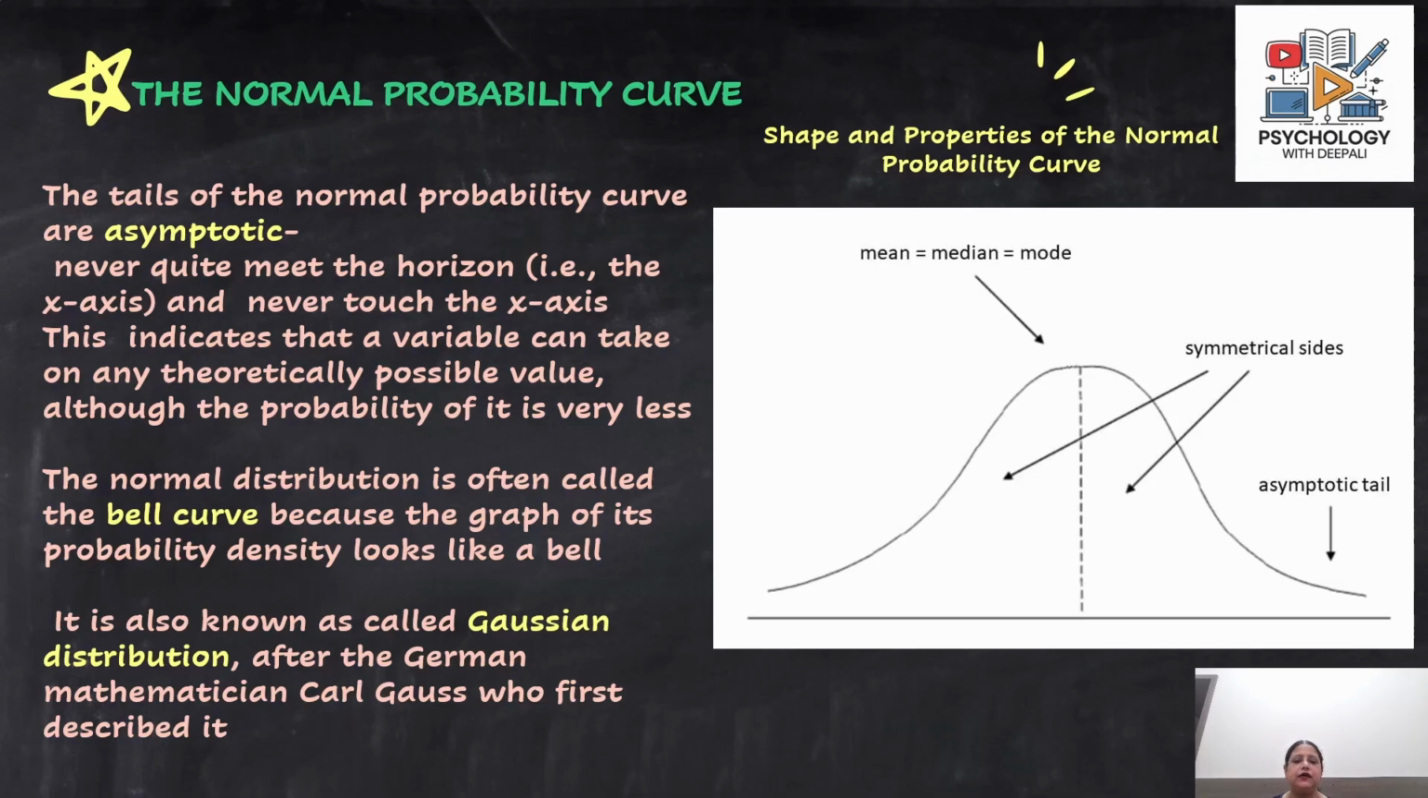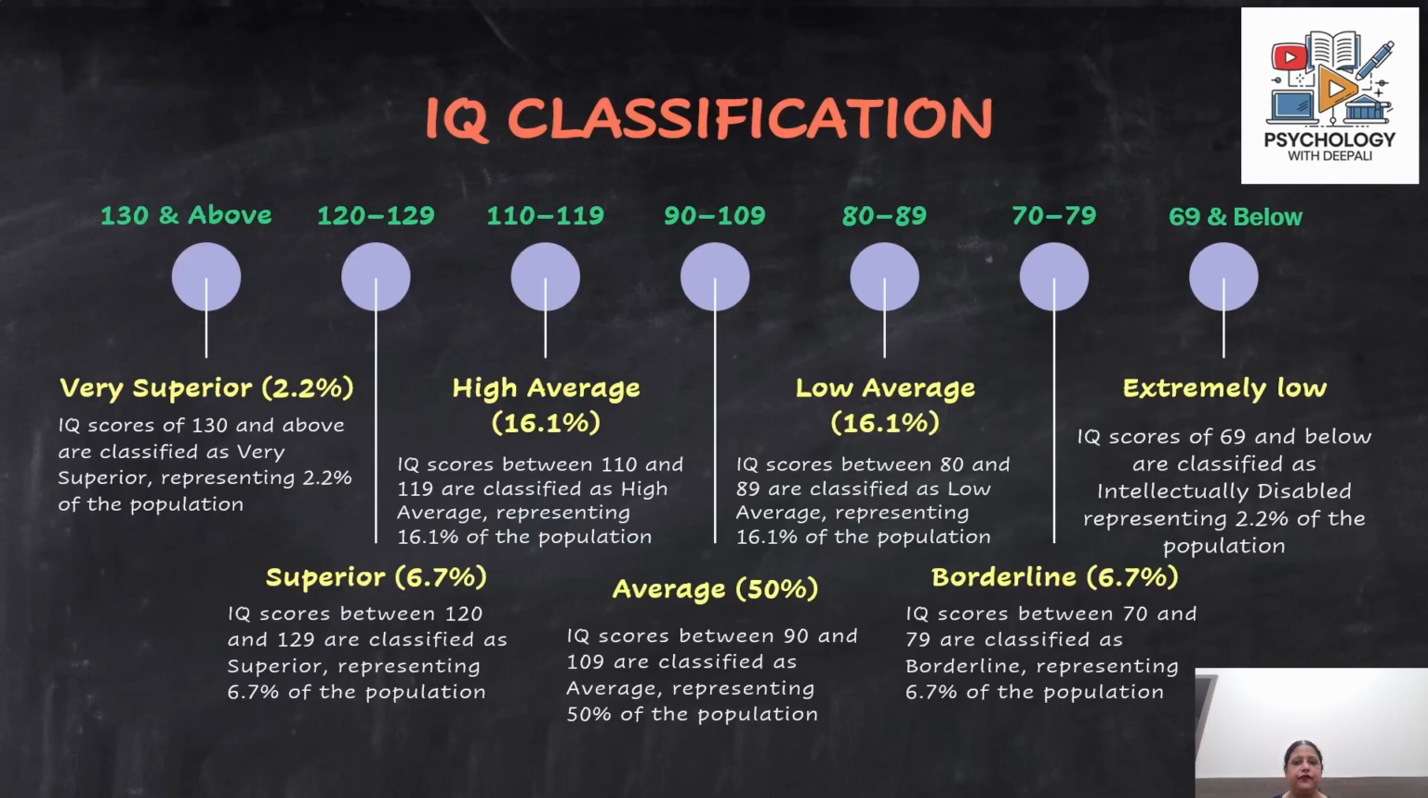This normal probability curve, as I told you, is also called the bell curve or the bell-shaped curve, because it looks like a bell, and it is also called the Gaussian distribution. Why? Because it is named after the German mathematician Carl Gauss, who first described it. Now coming back to the IQ classification, we talked about it based on the normal probability curve. If you see in the center, you have average IQ, which is in the range of 90 to 109 IQ points, and 50% of the population belongs to this category of average or normal IQ.